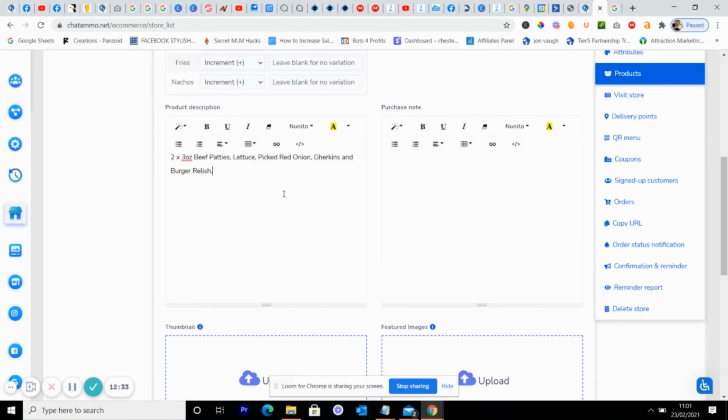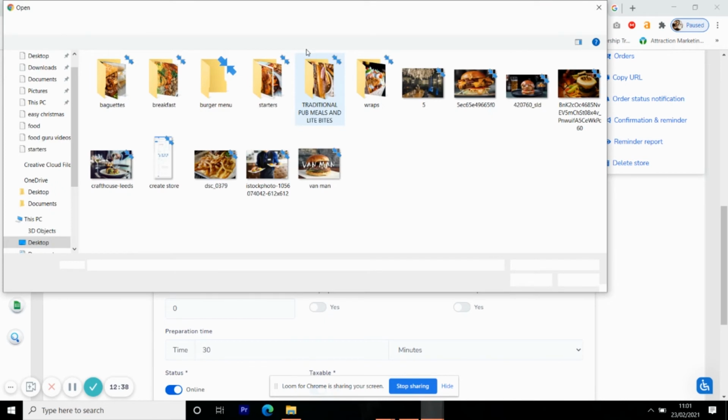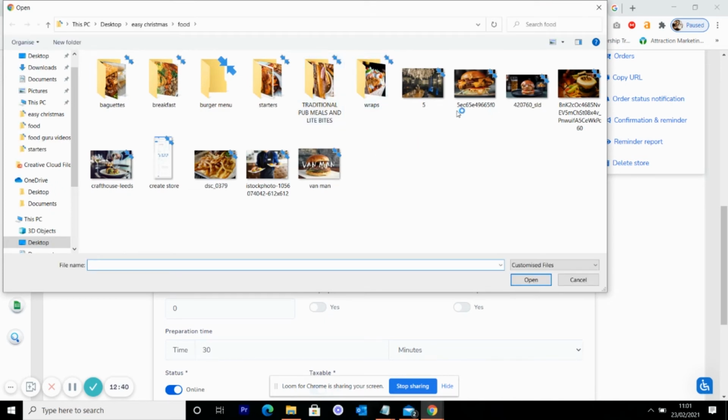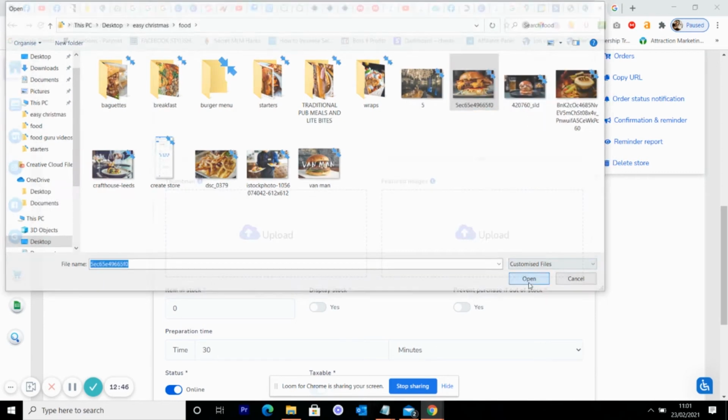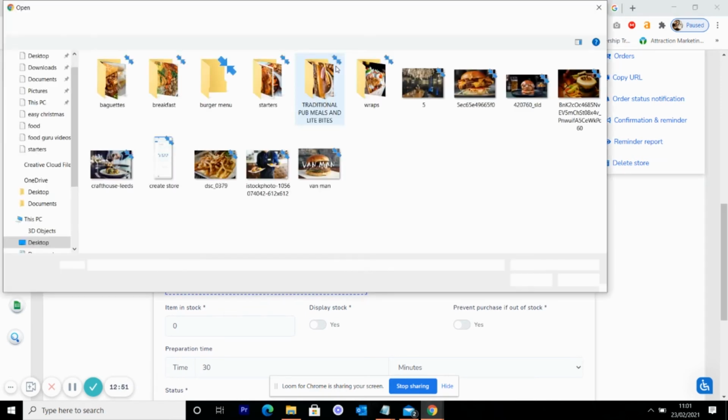So it sounds good. Next, we're going to have the actual burger picture. I have no idea which one was my classic burger, so we'll just put in this one. I have no idea. So that's our thumbnail. And next we'll put our featured image in, which wants to look good.